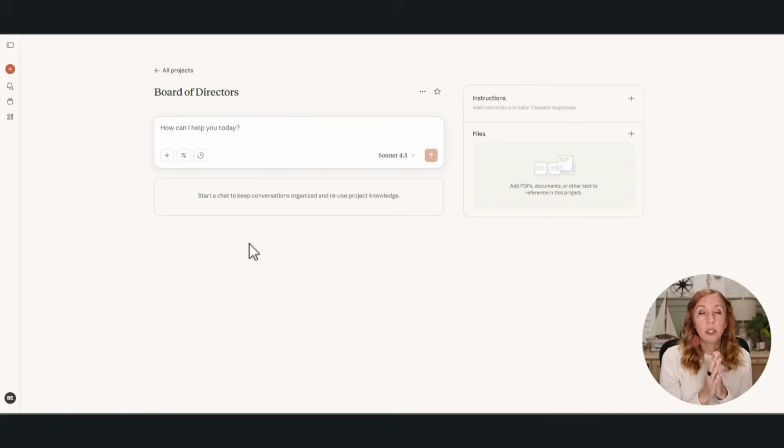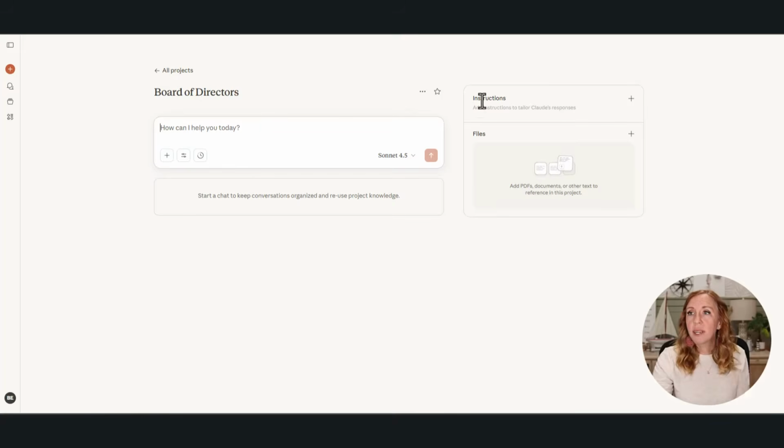Anytime that I am going to ask my board of directors anything, I will just come into this project and use this as a tool, because we are going to start building over here. We're going to start building the brain of this project, or the brain of our board of directors.